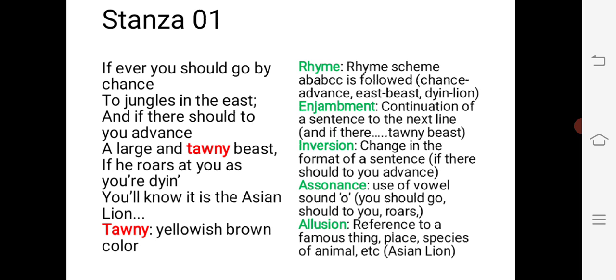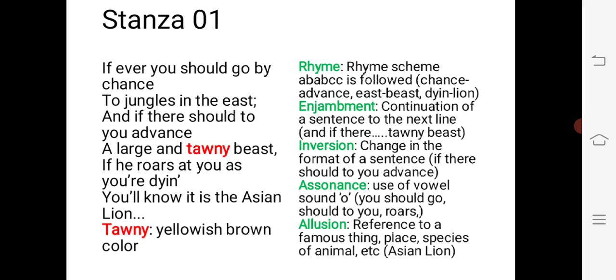Okay, now the next literary device is assonance. Use of vowel sound O. You should go, you should go, should to, you, roars. So here you find assonance.